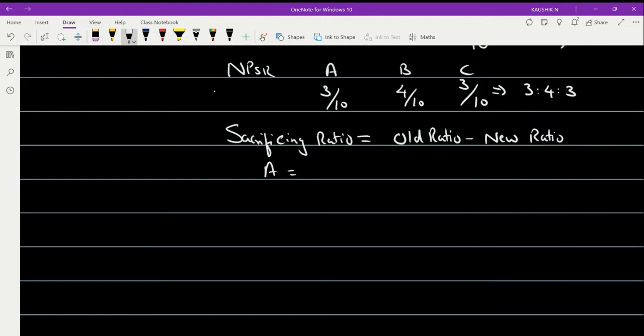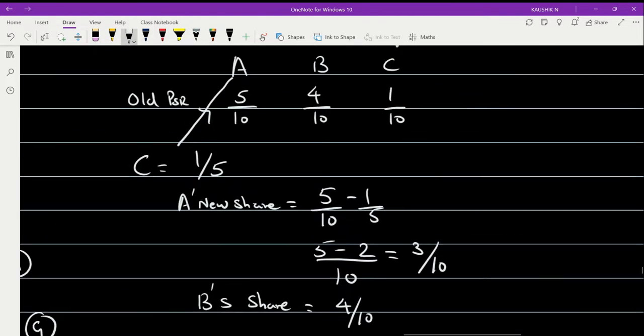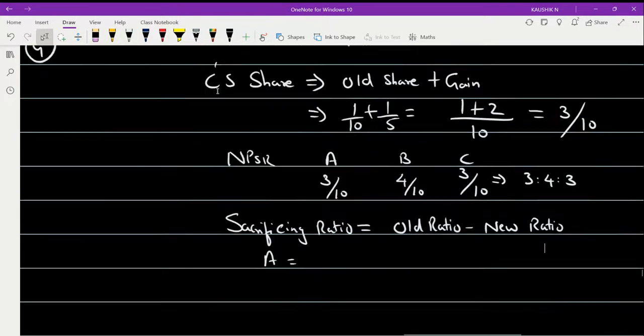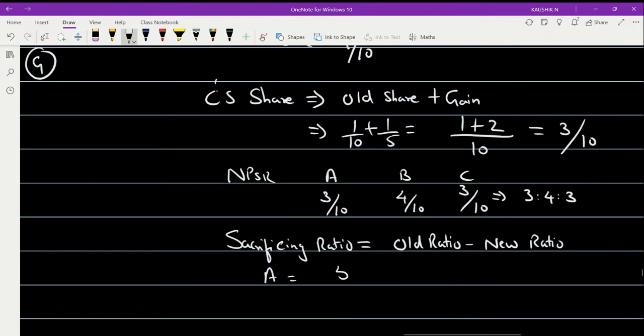So for A, the old ratio, how much was it? It was 5 by 10, right? So write out the formula: 5 by 10 minus 3 by 10. Since the bases are similar, I'm just substituting 5 minus 3, that becomes 2 by 10. So I derived a positive figure. If I get a positive value, what does it mean? It is nothing but sacrifice. So partner A has sacrificed.